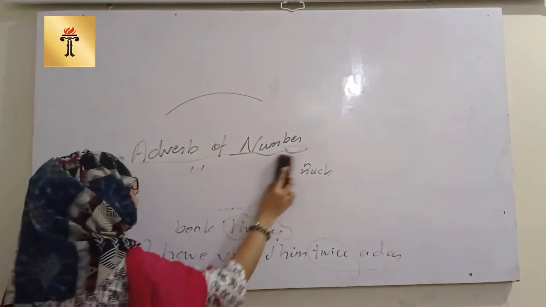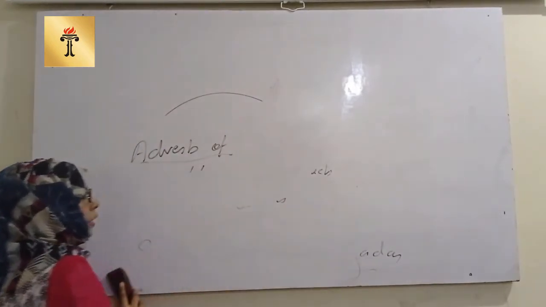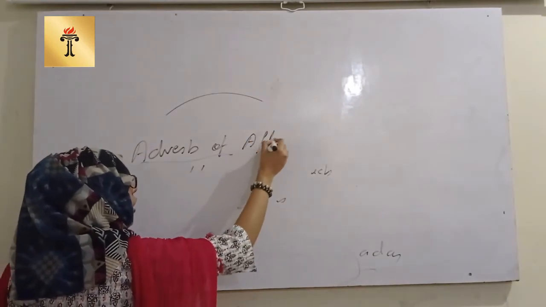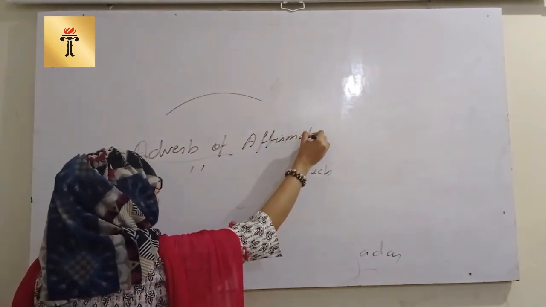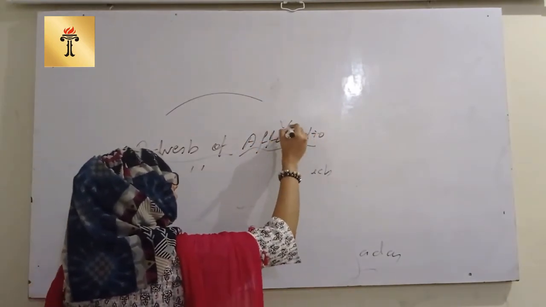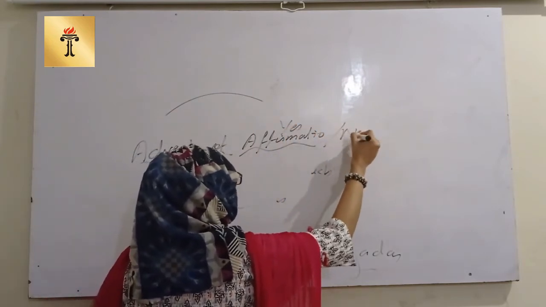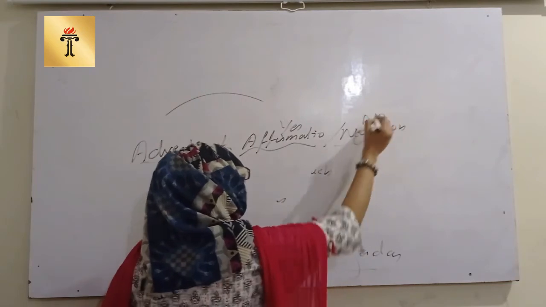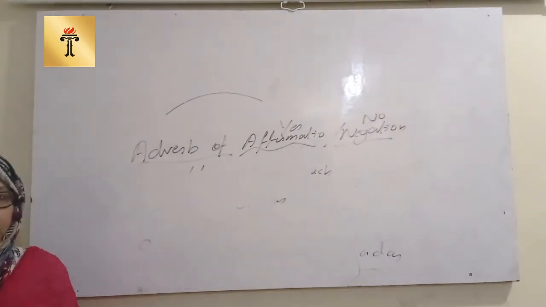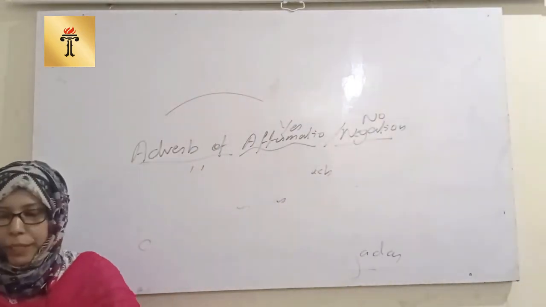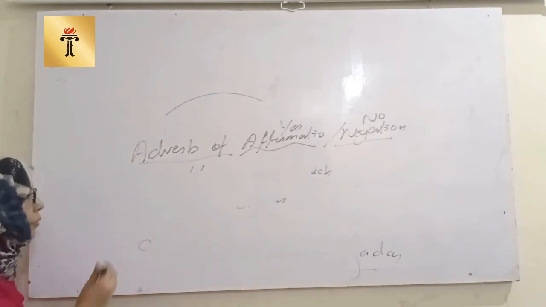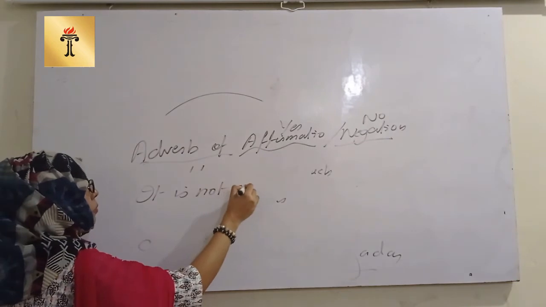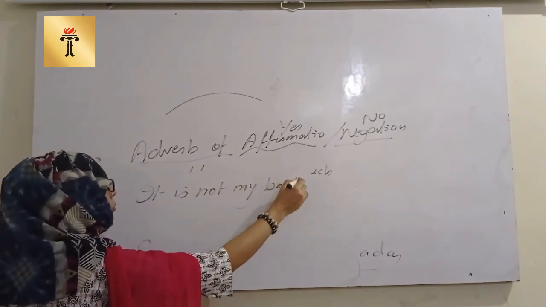Now the next is adverb of affirmation or negation. Affirmation is when you say something yes, and negation means when you say something no. Adverbs of affirmation and negation can be dealt with like: it is not my book.